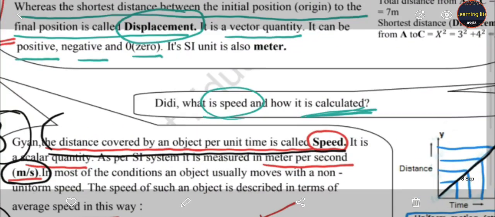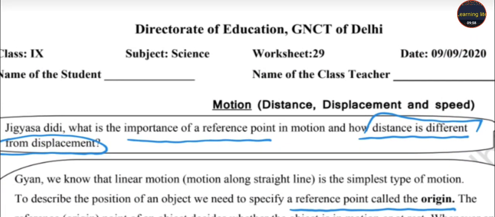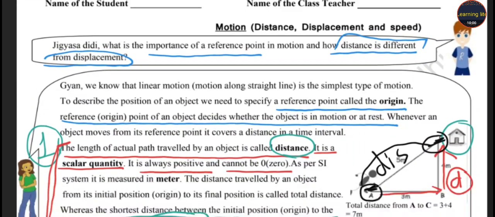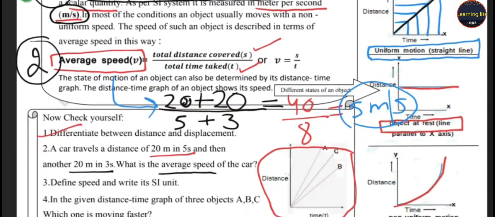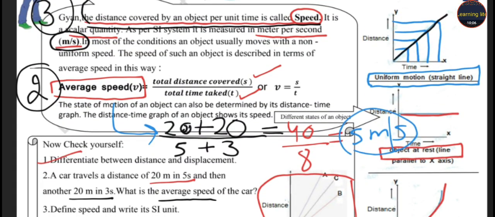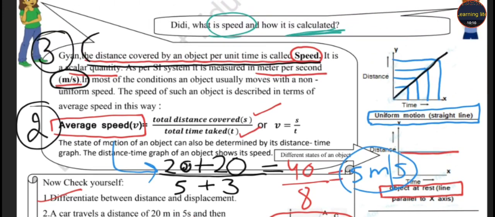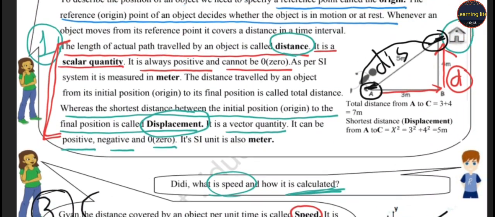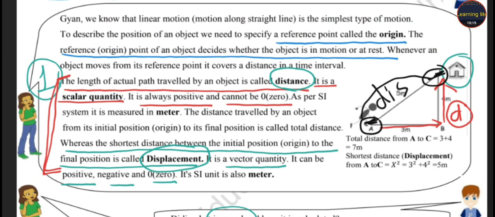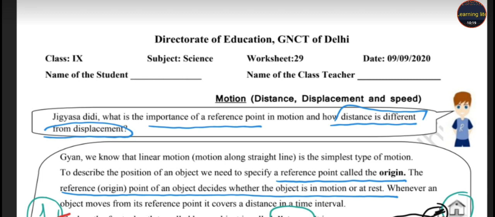I think by this worksheet everything is clear to you about distance, about displacement, about speed, and about average speed, and how we can do the exercise. Student, remember these graphs of uniform motion, non-uniform motion, and rest are very important from the exam point of view. Okay, and the difference between distance and displacement is also very important. So please do this worksheet with full concentration to score good marks in your exam.